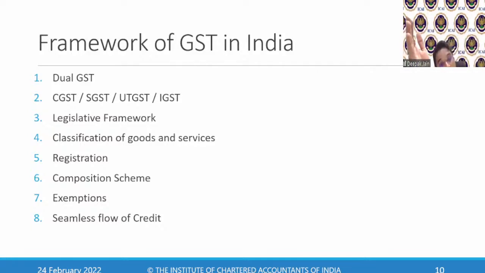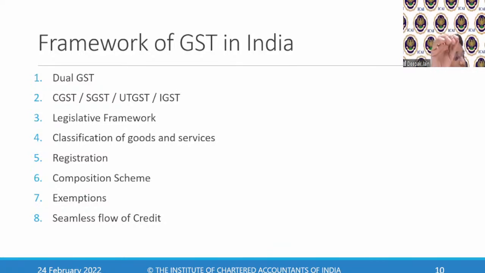Right? Then the balance states, even though those 3 special category states are there, which are left out, Assam, Himachal Pradesh, and Jammu and Kashmir, and all other states put together, the third threshold limit is 20 lakhs for services and 40 lakhs for goods. Okay, so now you understood why I said TNMM, SUP MAT: for the first category of states 10 lakh rupees, for the second category of 6 states 20 lakh rupees, and for all other states 20 lakhs for services and 40 lakhs for goods. This is the threshold limit for registration.